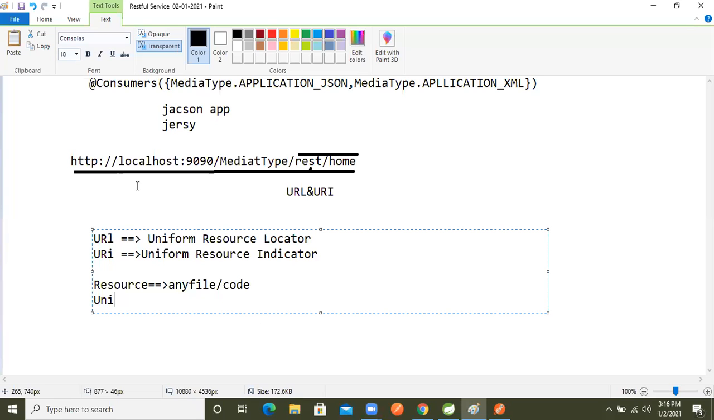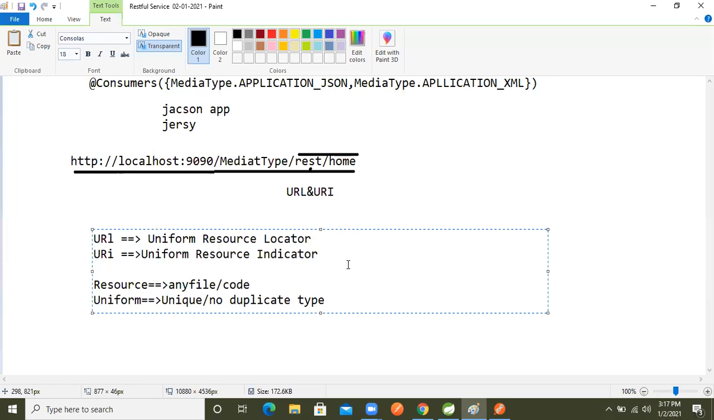So always every time we say the URL is unique. Unique means there is no duplication, no duplicate. Okay, so this is fine now.